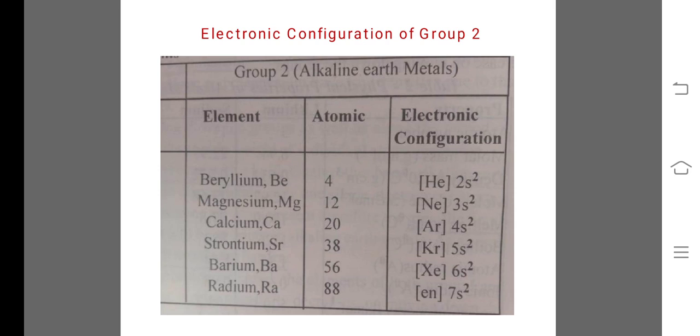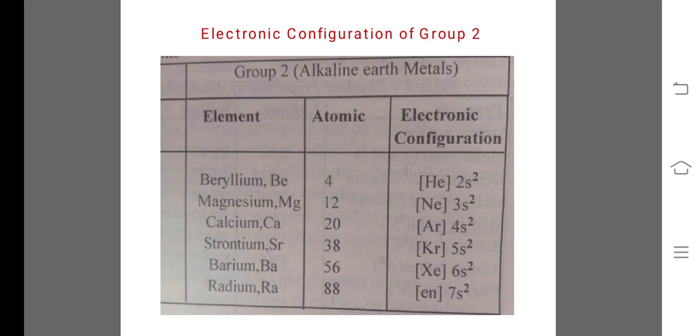So beryllium atomic number 4, 1s2 2s2, that is the electronic configuration, but here we may write it as [He] 2s2. Magnesium atomic number 12, so the electronic configuration is [Ne] 3s2. Calcium atomic number 20, electronic configuration [Ar] 4s2.